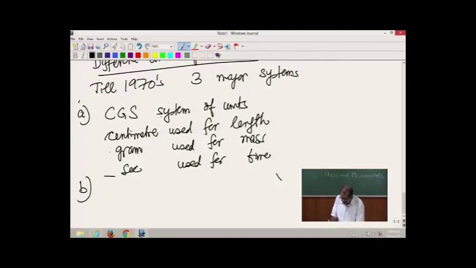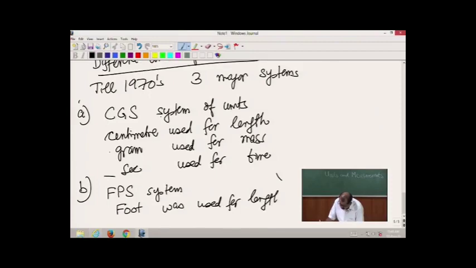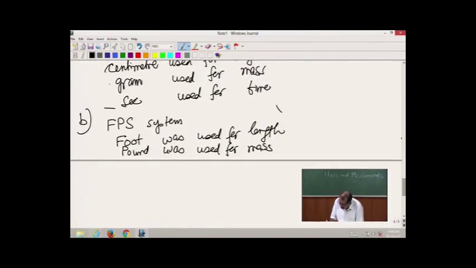Then there was another set of units which was very popular, the FPS system of units. In the FPS system, foot was used for length, pound was used for mass, and once again the time unit was the same, seconds.